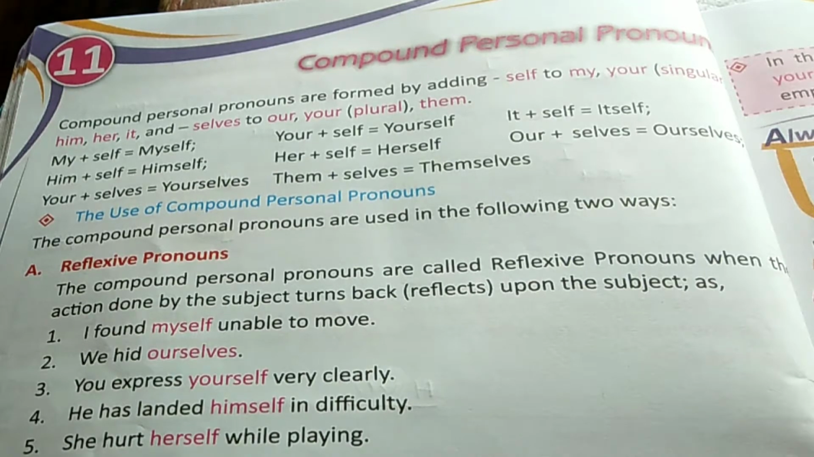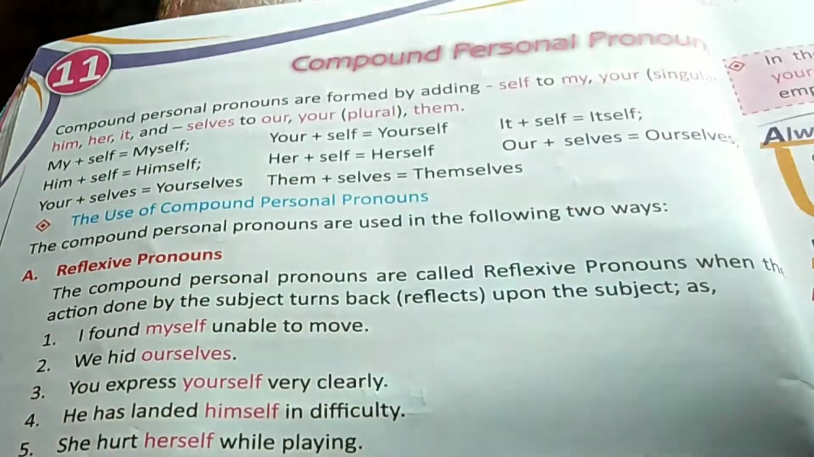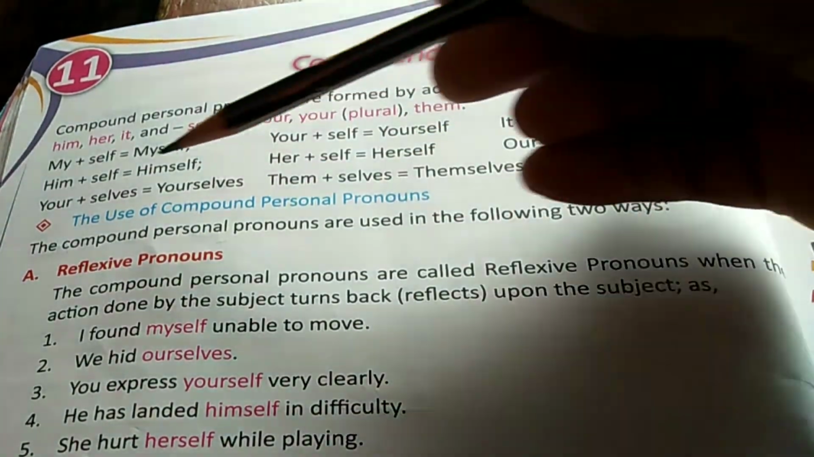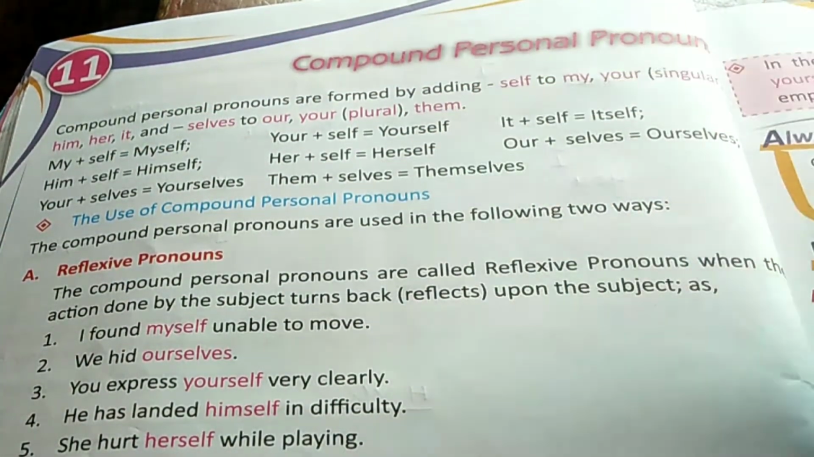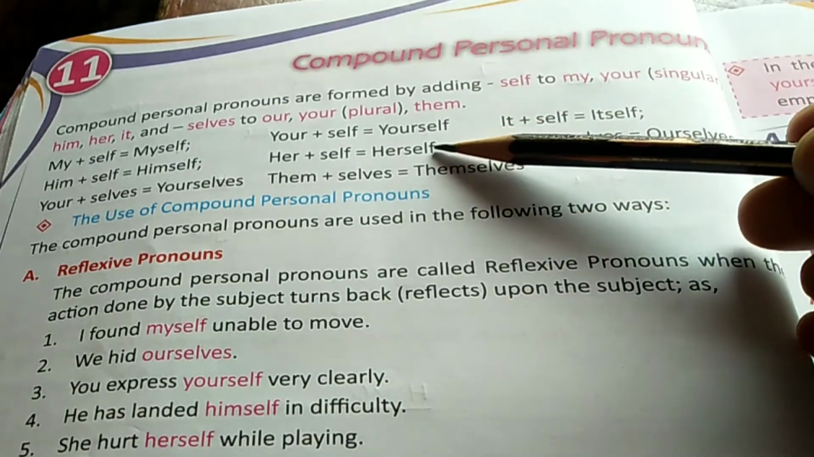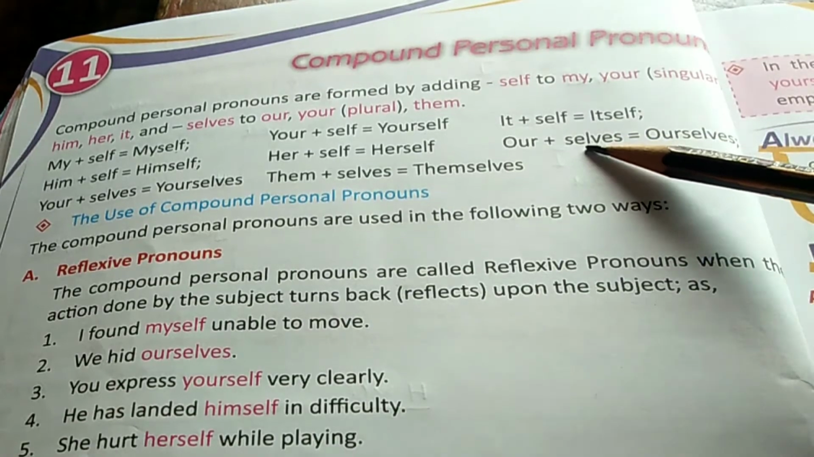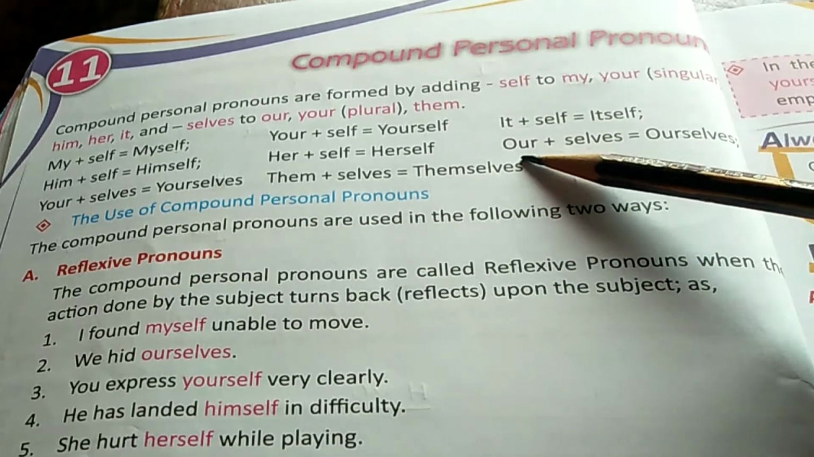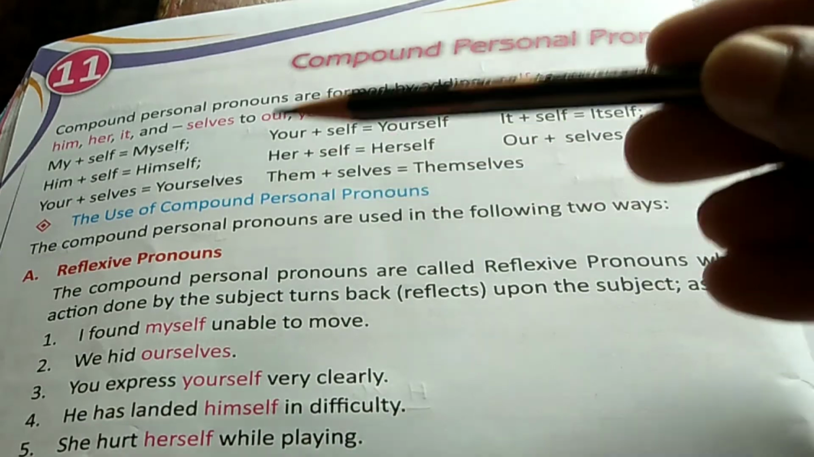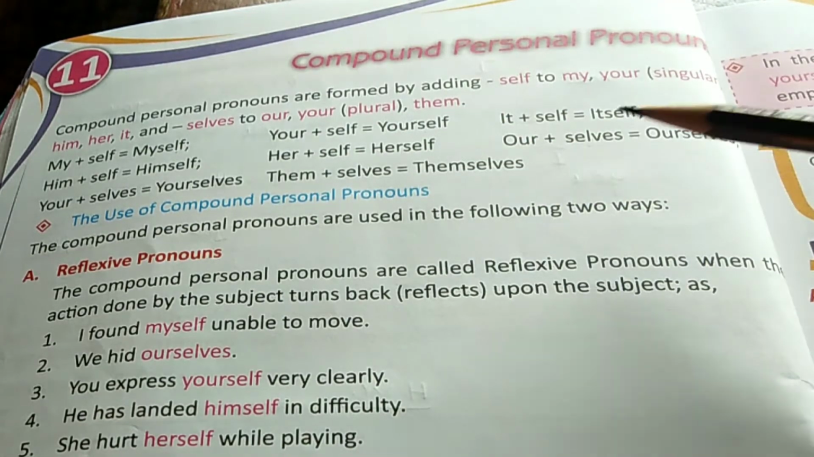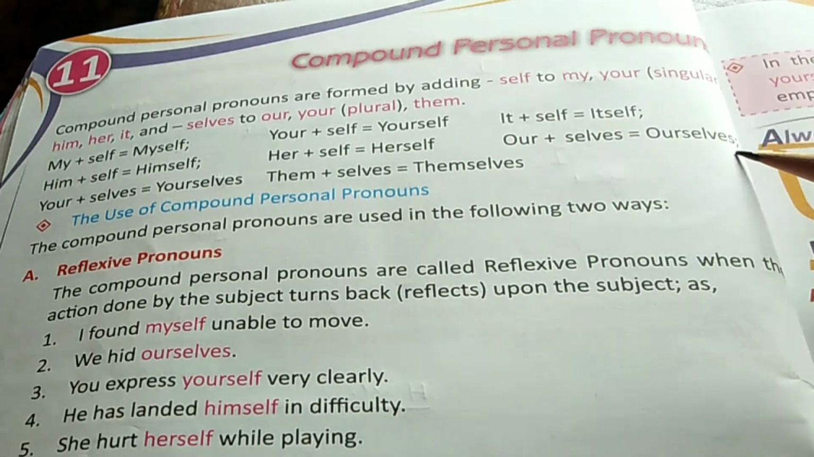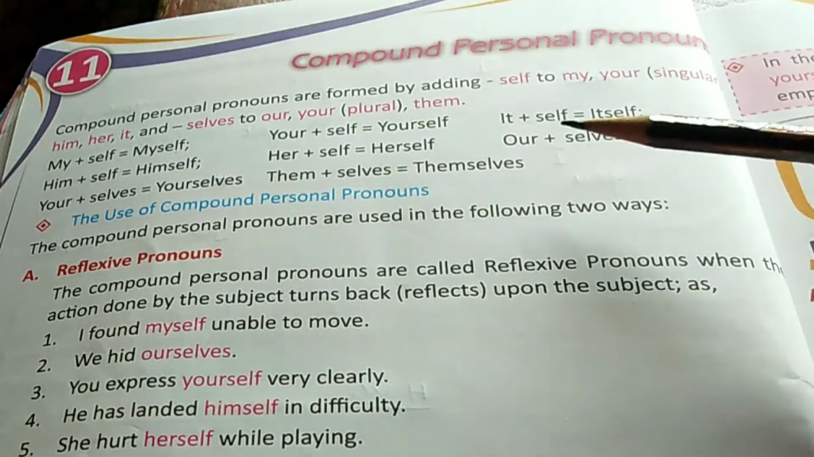My, myself, your, yourself, it, itself. Him, himself, her, herself, because these all are singular, so we use self. And we use selves with our, your, them, because these are plural. Then ourselves, yourselves, themselves.